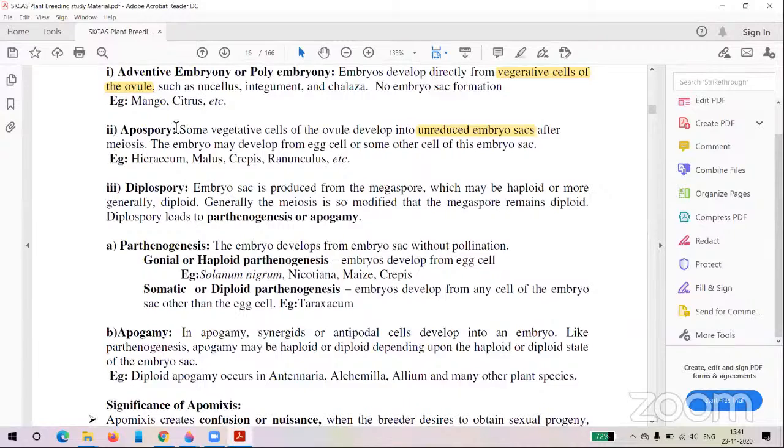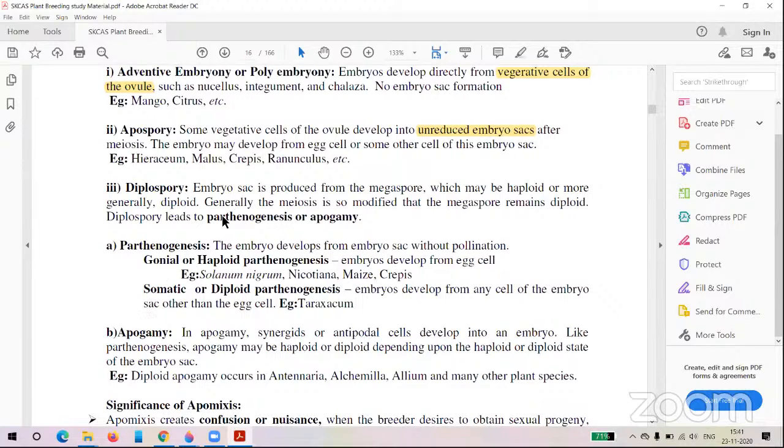Apospory means the embryo sac is developed from the vegetative cell, and the egg cell in that embryo sac grows into the embryo. And parthenogenesis means here you can see the haploid embryo sac. In that embryo sac, the egg cell directly develops into the embryo. That is called parthenogenesis.